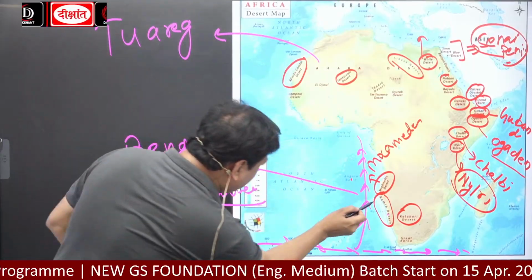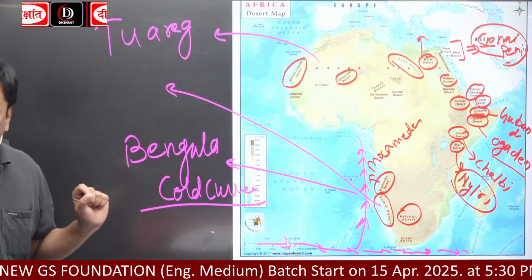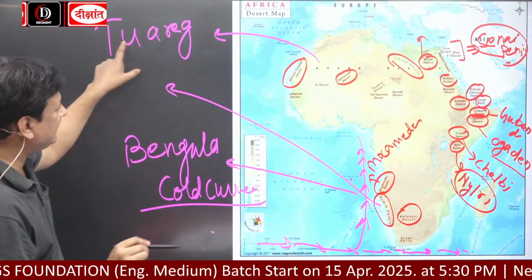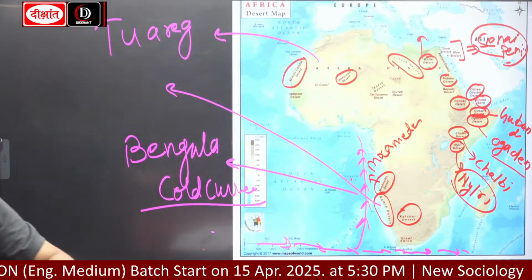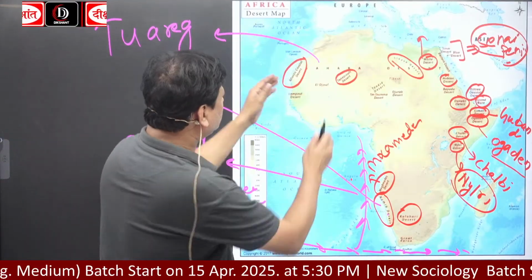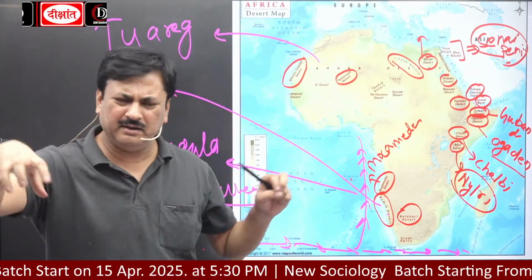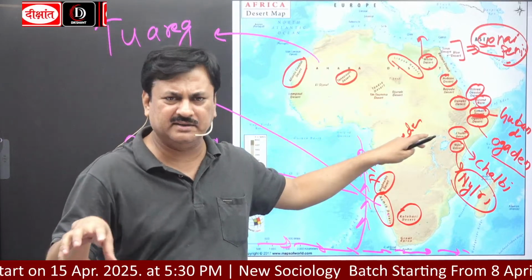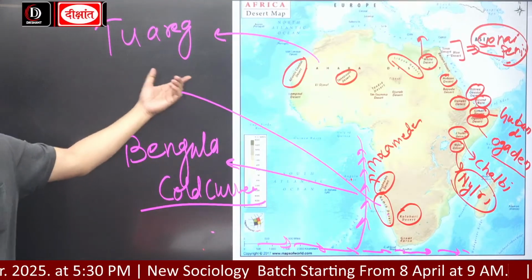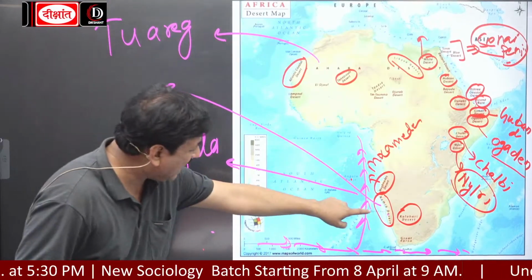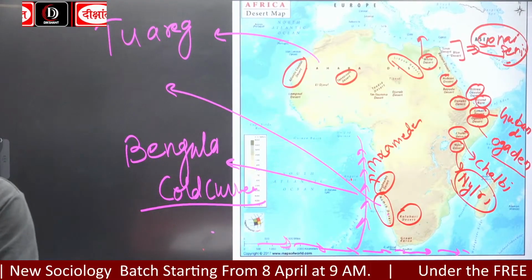The parts of the Sahara Desert are known by locally named deserts, but here it is Tuareg, a tribe of the Sahara Desert. Similarly, the Namib Desert is known for a tribe called the Hottentot.